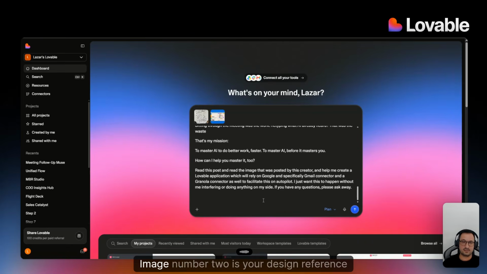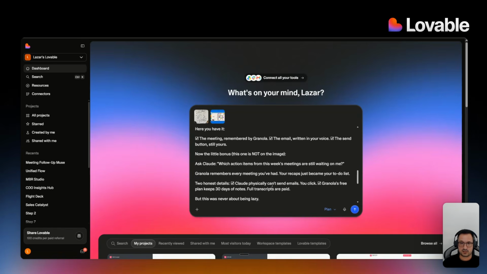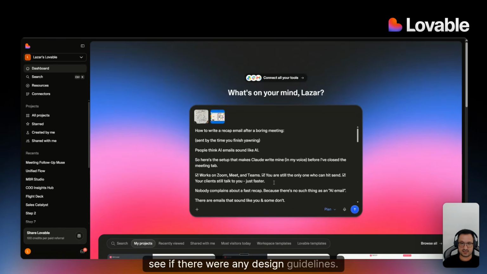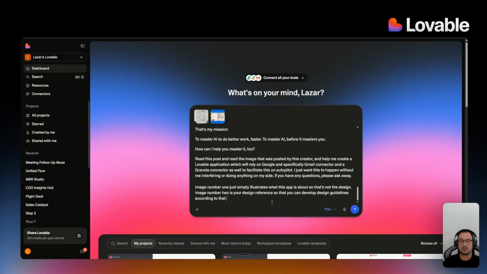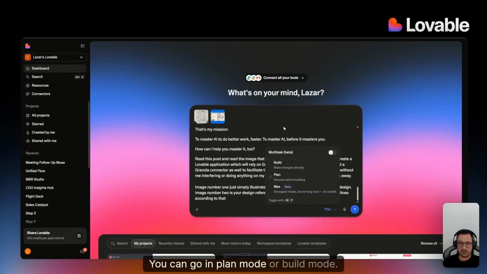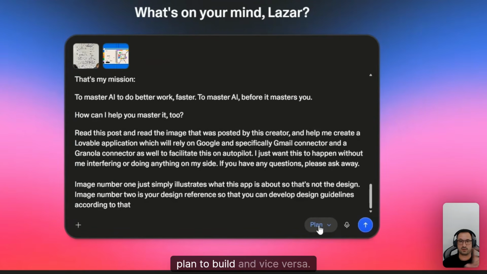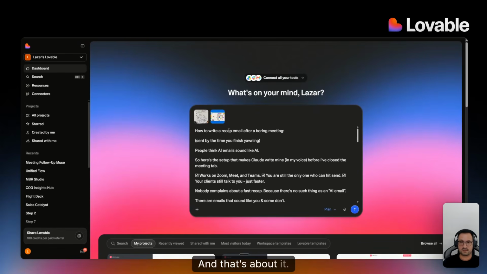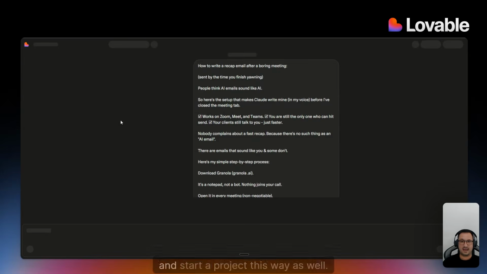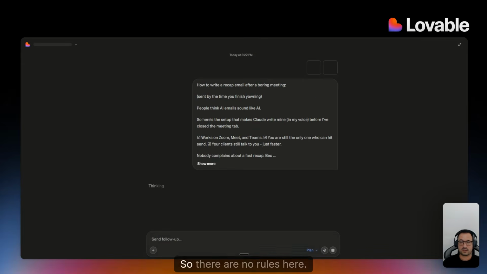So that's not the design. Image number 2 is your design reference so that you can develop design guidelines according to that. And then, you know, I can just see if there were any design guidelines. No, there weren't. Awesome. I'm in plan mode. You can go in plan mode or build mode, right? And you can switch from plan to build and vice versa. And that's about it. I can send this over and start a project this way as well, right? So there are no rules here.